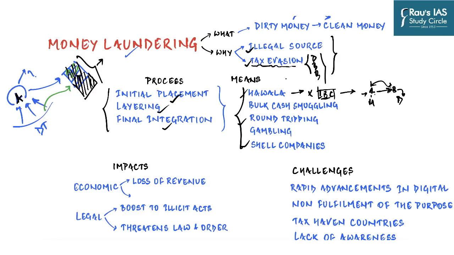There is no physical transaction of cash between A and B, because when the cash is being transferred from Mumbai to Delhi, similarly there will be another person who would want to transfer the cash from Delhi to Mumbai. And so this process is extremely convenient. Then bulk cash smuggling, just like drug smuggling, carrying huge piles of cash, which is what is caught during the times of elections in cars, in other kinds of vehicles.